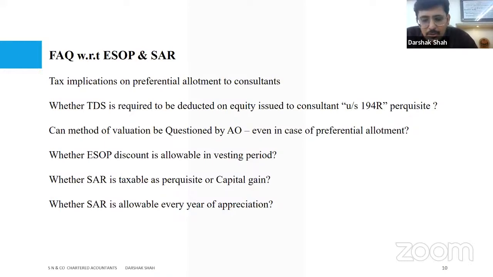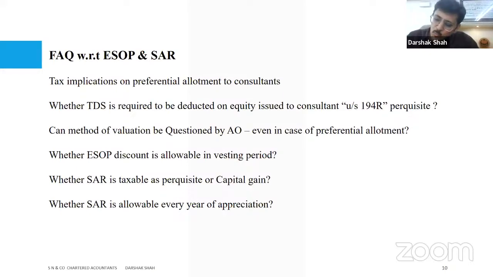Point number 2 is what is going to be the treatment of it in the first place. Is it going to be taxed in year 1? Is it going to be taxed in year 10 when the actual liquidation happens? That is the second question. The third question is whether there is going to be any gift tax, so whether that will be covered under section 56 or not. That's the third question which is going to come across, right? So let's take one by one.